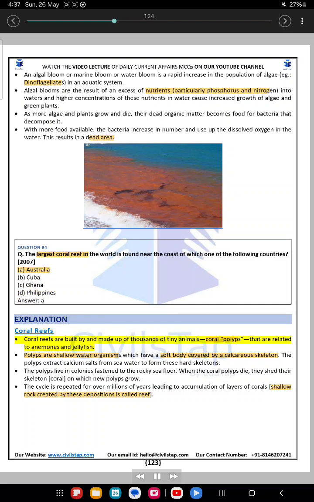Coral reefs are built by and made up of thousands of tiny animals, coral polyps, that are related to anemones and jellyfish. Polyps are shallow water organisms which have a soft body covered by a calcareous skeleton. The polyps extract calcium salts from seawater to form these hard skeletons. The polyps live in colonies fastened to the rocky seafloor. When the coral polyps die, they shed their skeleton, on which new polyps grow. The cycle is repeated over millions of years, leading to accumulation of layers of corals. Shallow rock created by these depositions is called reef.